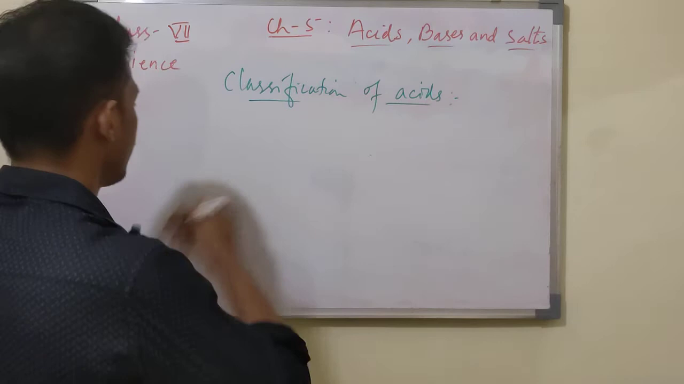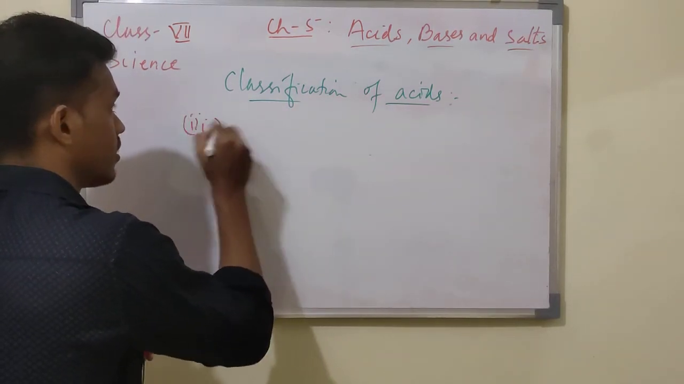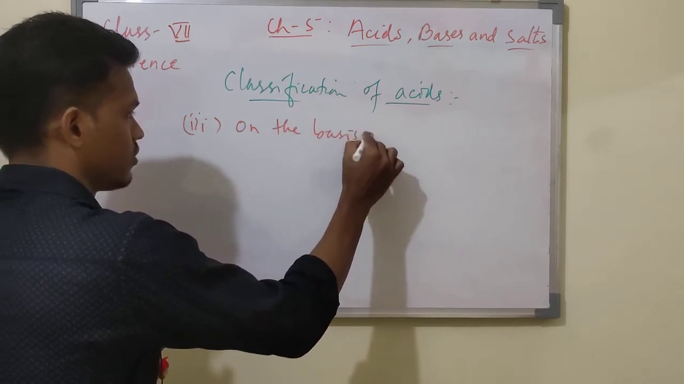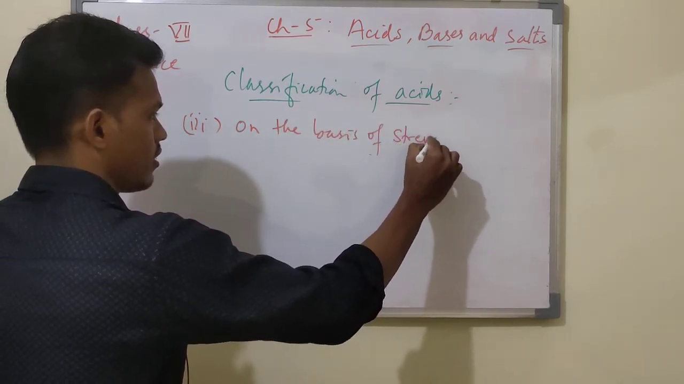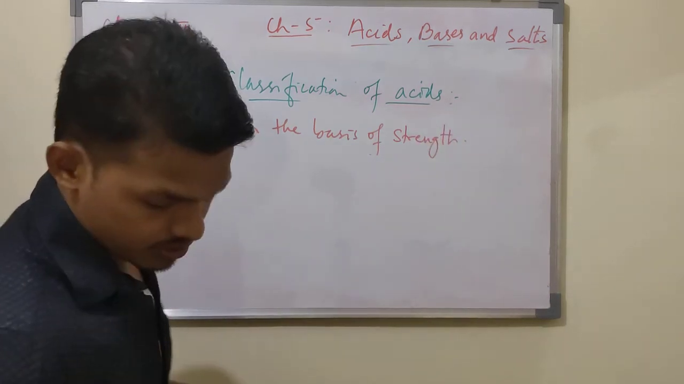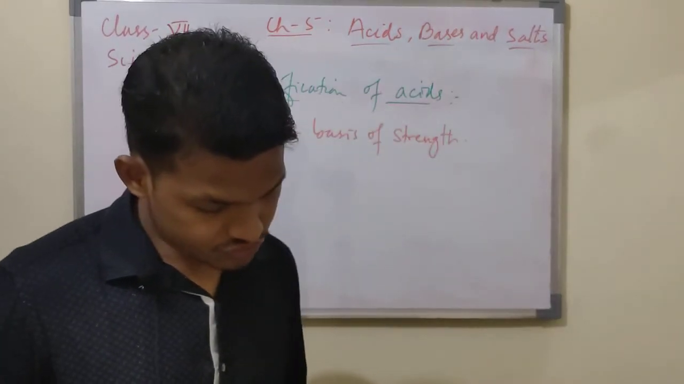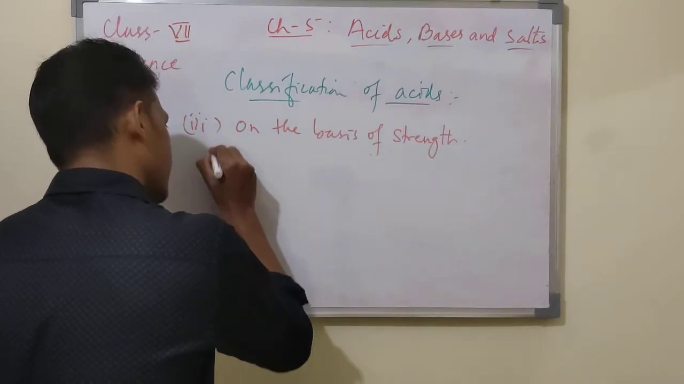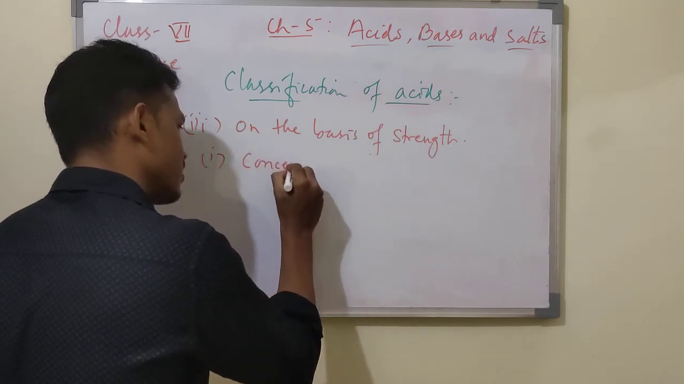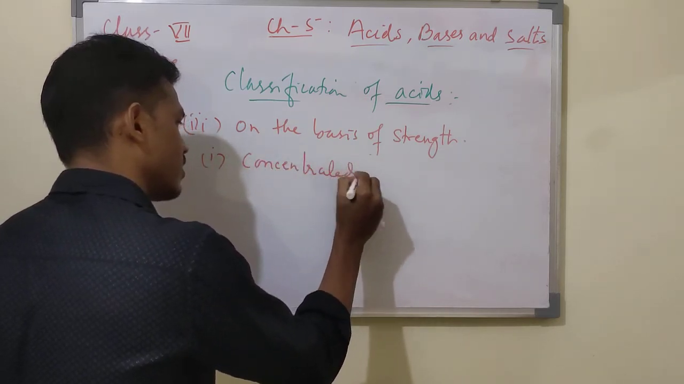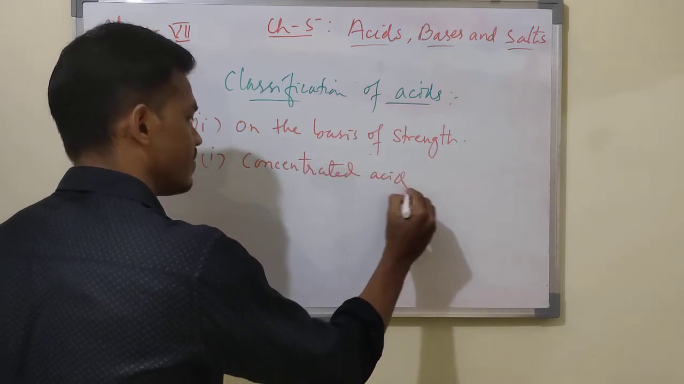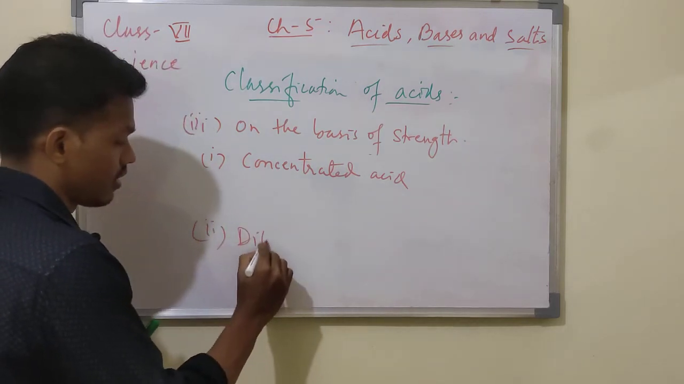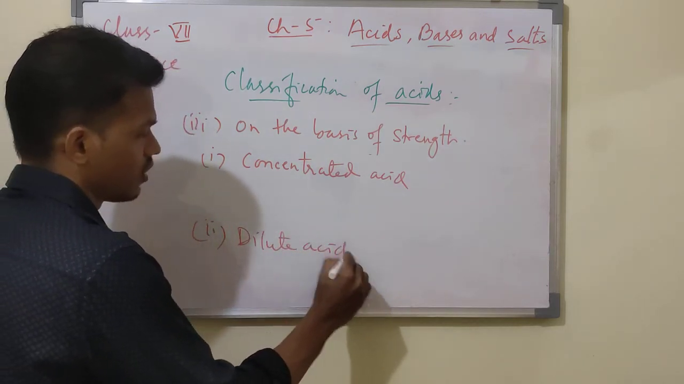On the basis of strength, two types of acids are there. One is concentrated acid, another one is dilute acid. What is that? Dilute acid, and concentrated acid.